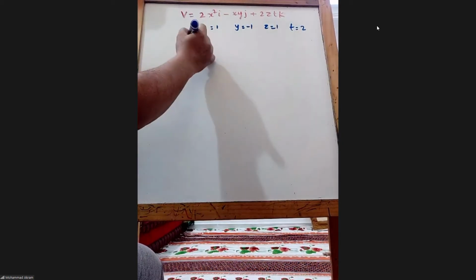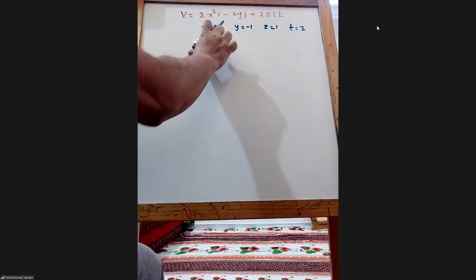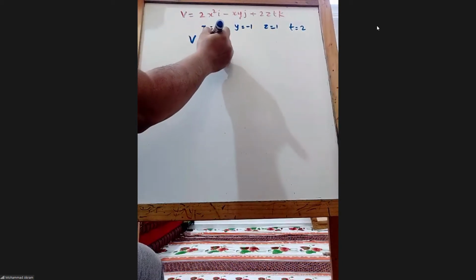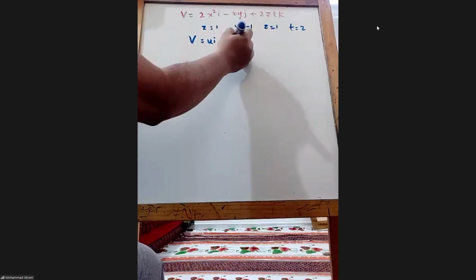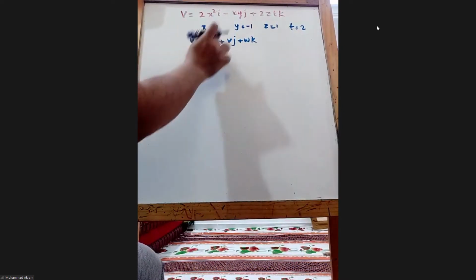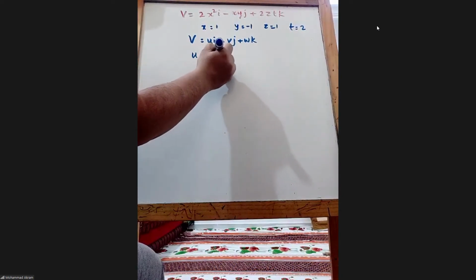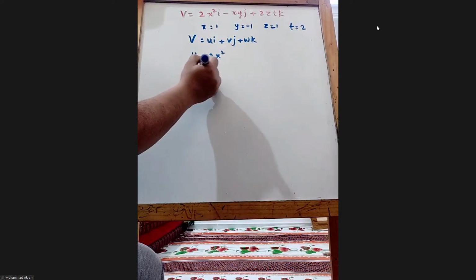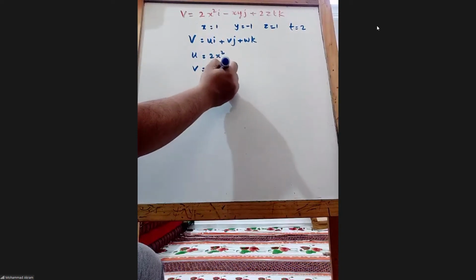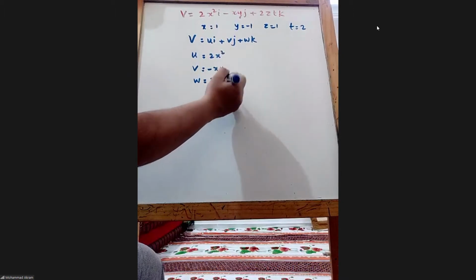So u is equal to this. Remember, v equals ui plus vj plus wk. So if we equate this, what will you get? u equals 2x square, v equals minus xy, and w equals 2zt.